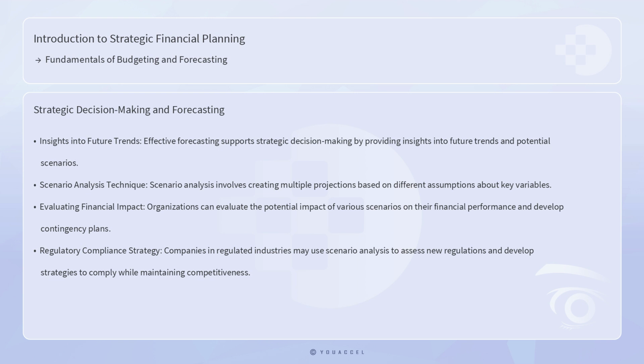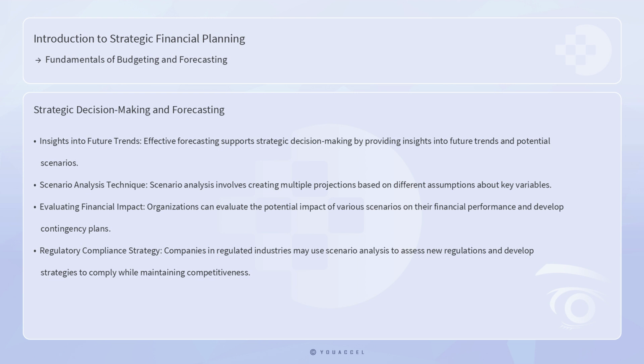Effective forecasting also supports strategic decision-making by providing insights into future trends and potential scenarios. Scenario analysis, a common forecasting technique, involves creating multiple projections based on different assumptions about key variables, such as market conditions, competitive dynamics, and regulatory changes.